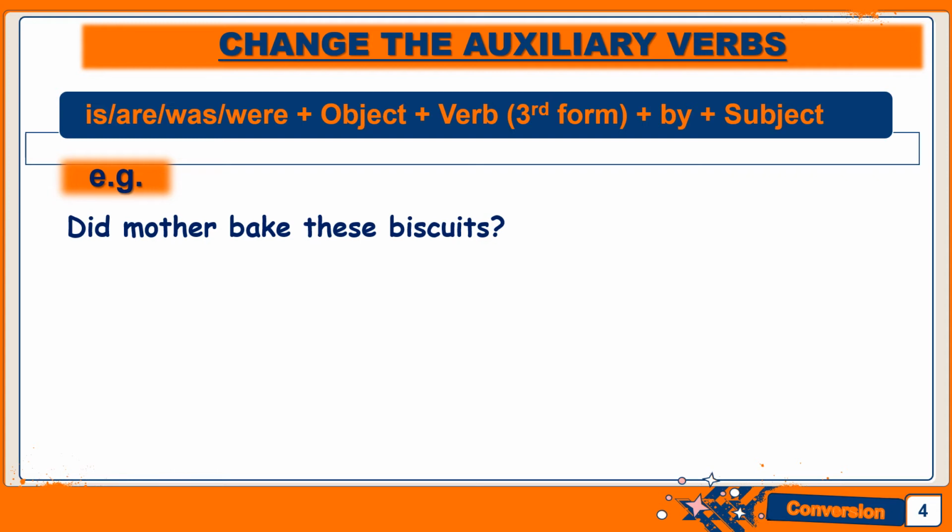Yes, we are going to bring this object to the beginning. That means now we are focusing on these biscuits, which are plural. So we will use were over here. So our sentence will start with were followed by these biscuits. Then the third form of the verb, that is baked. Were these biscuits baked by mother? Simple enough. And here our sentence is in passive voice and it remains a question.